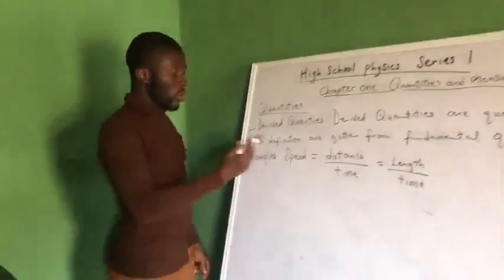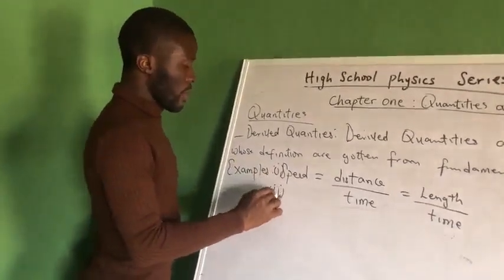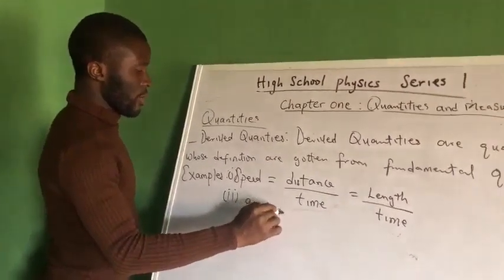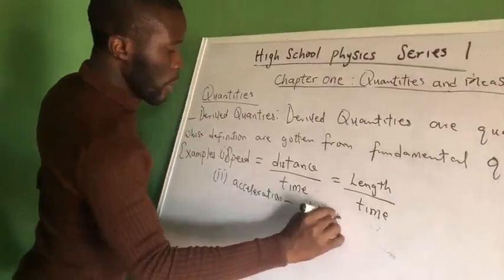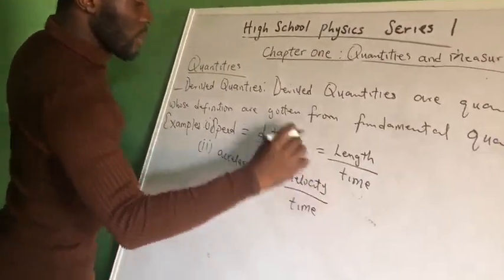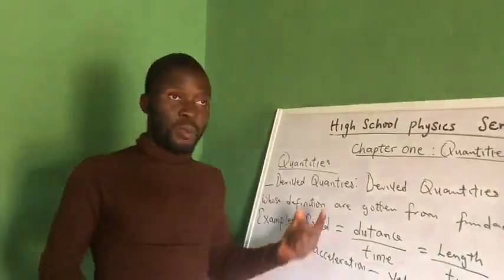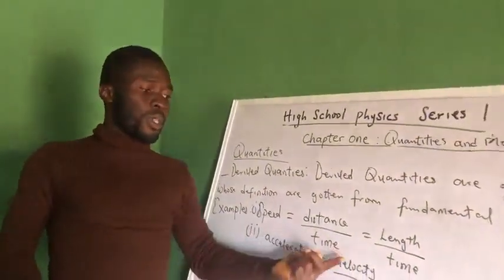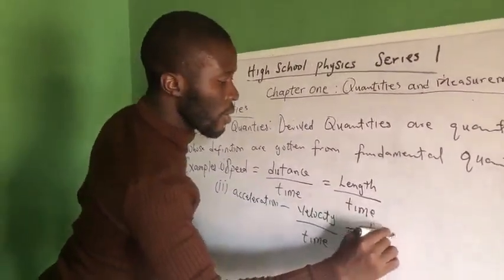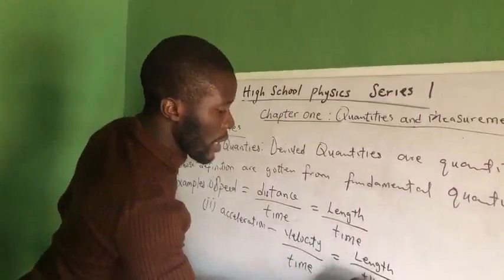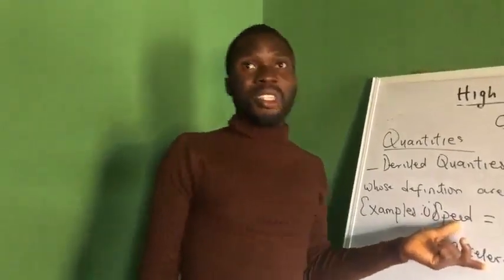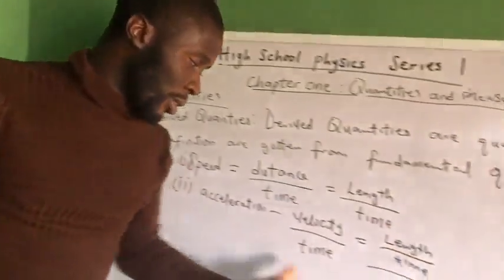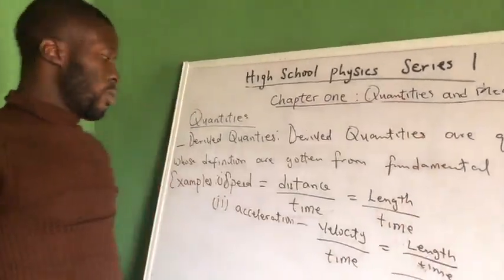Now another example of a derived quantity is acceleration. Let's look at acceleration. Now what is acceleration? Acceleration is velocity over time. And what is velocity? Velocity is displacement over time. And displacement is the same thing as length. So it means length over time, then over time. You agree with me that length is a fundamental quantity, time also is a fundamental quantity. That makes acceleration a derived quantity because the definition of acceleration can be traced to fundamental quantities.